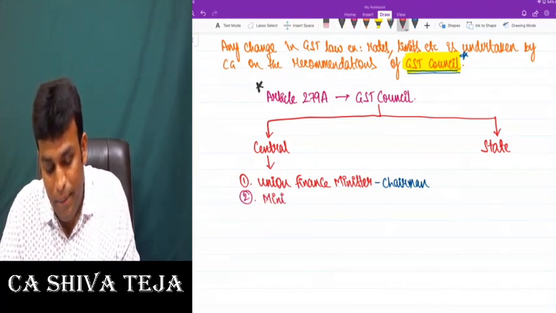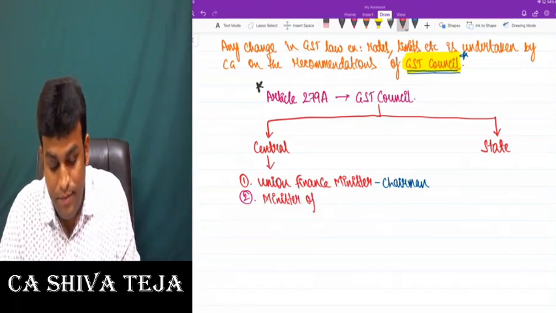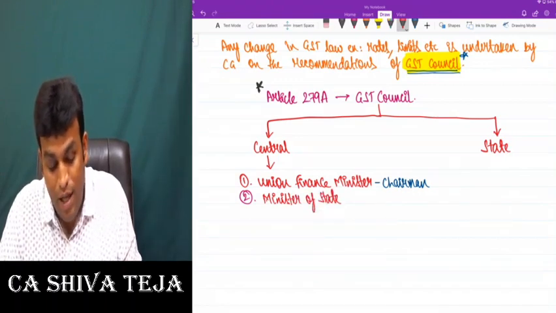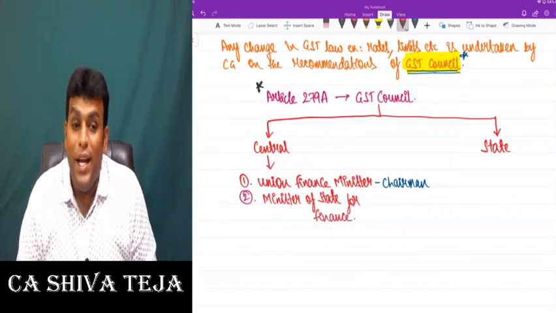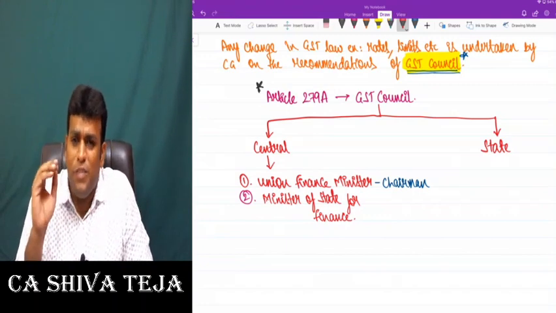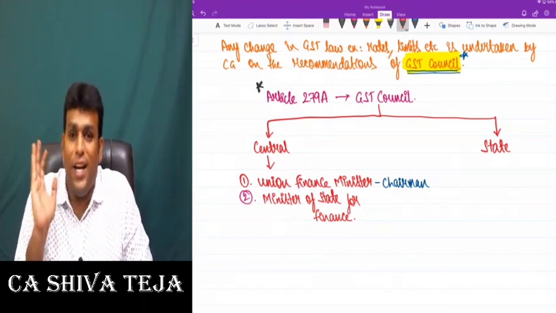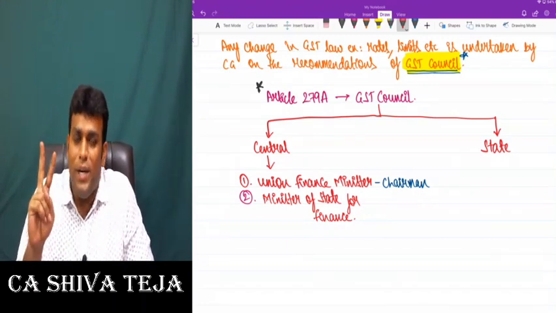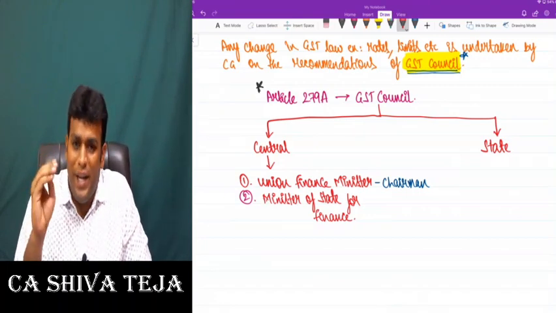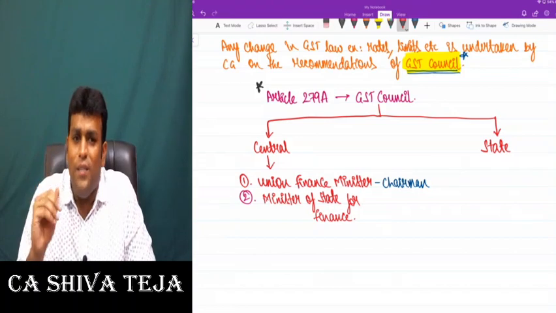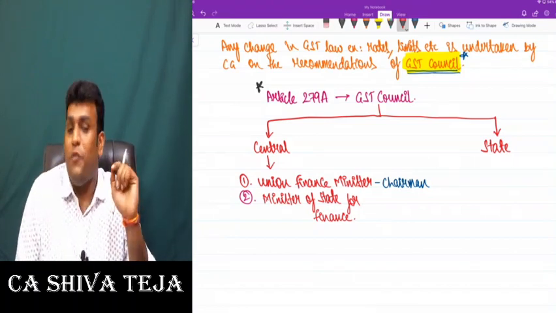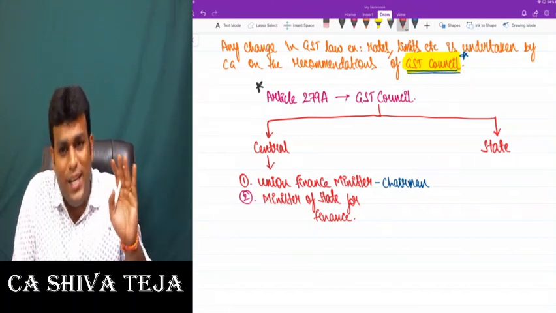Number two, Minister of State for Finance. So in GST Council there are members from central side and state side. Central side there are two members: Union Finance Minister and Minister of State for Finance. Just because the word is Minister of State for Finance doesn't mean that he is a state level person.